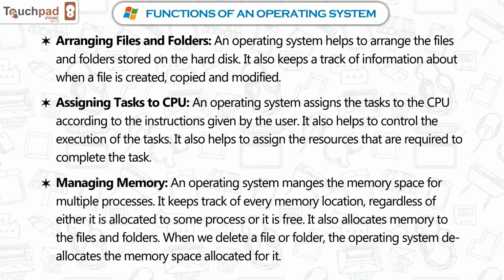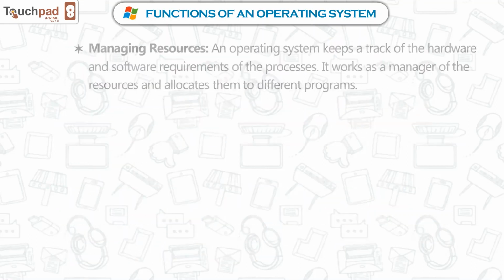Managing memory. An operating system manages the memory space for multiple processes. It keeps track of every memory location, regardless of whether it is allocated to some process or it is free. It also allocates memory to the files and folders. When we delete a file or folder, the operating system deallocates the memory space allocated for it.